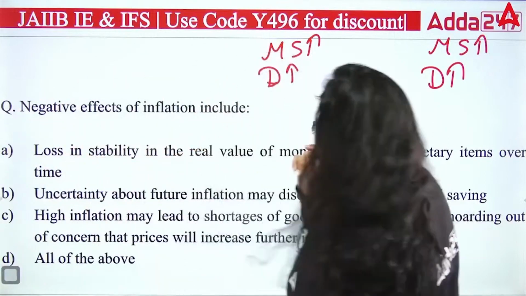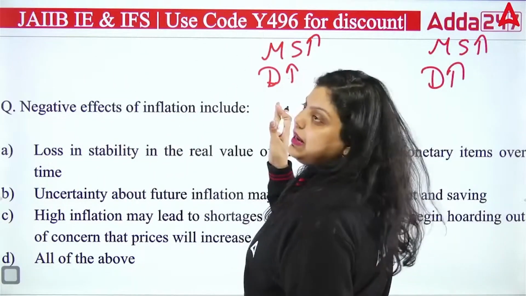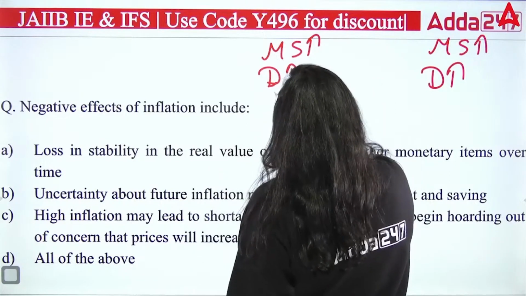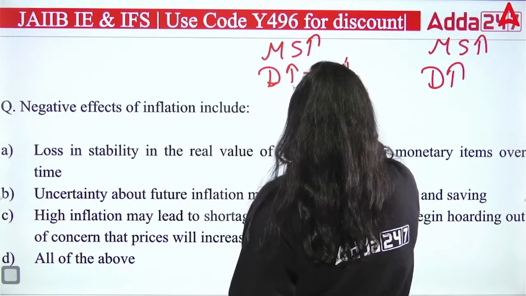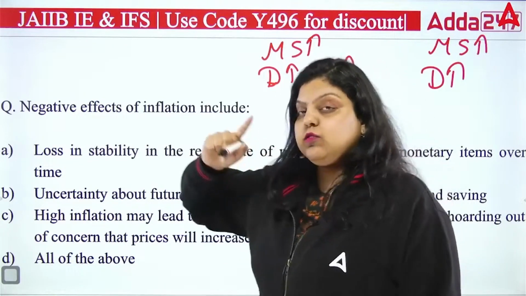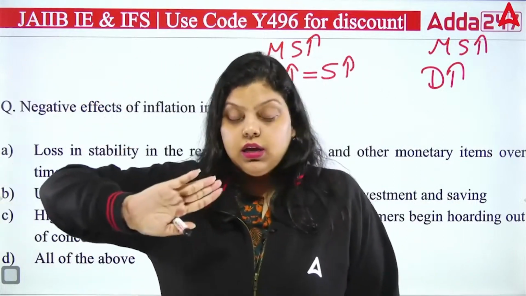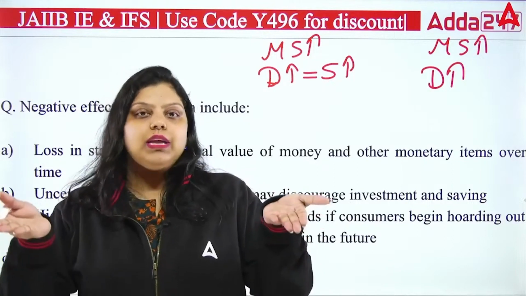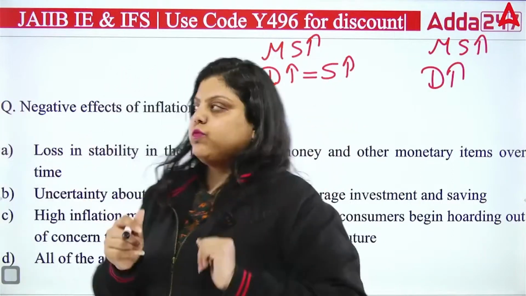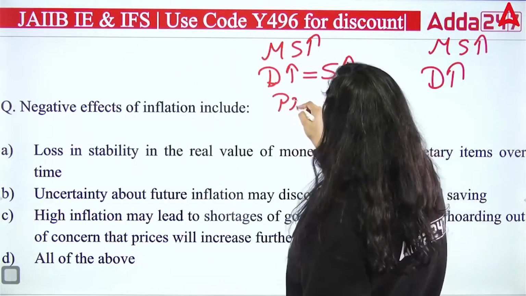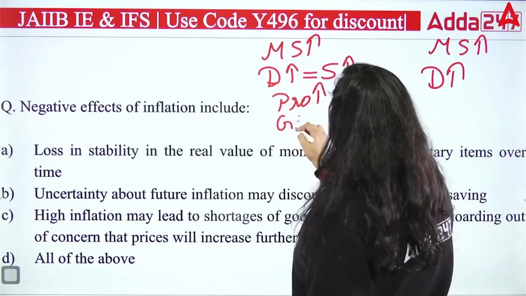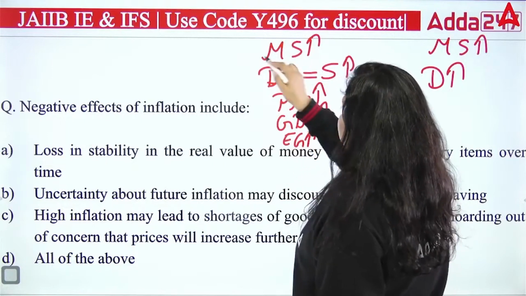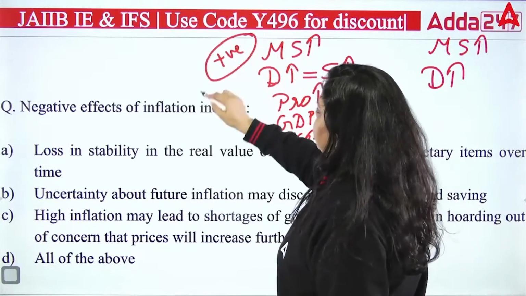How? First of all, if the money supply is increasing and people are asking for more goods and services, the demand is increasing. If at the equal level we increase supply, at the same level, like demand increased by 100, you have increased the supply by 100. If demand increased by 50, you have increased the supply by 50. So if you are able to increase your supply as well, it will increase your production. If your production is increasing, your GDP will increase. If your GDP is increasing, obviously your economic growth will increase. That's the positive effect of inflation.